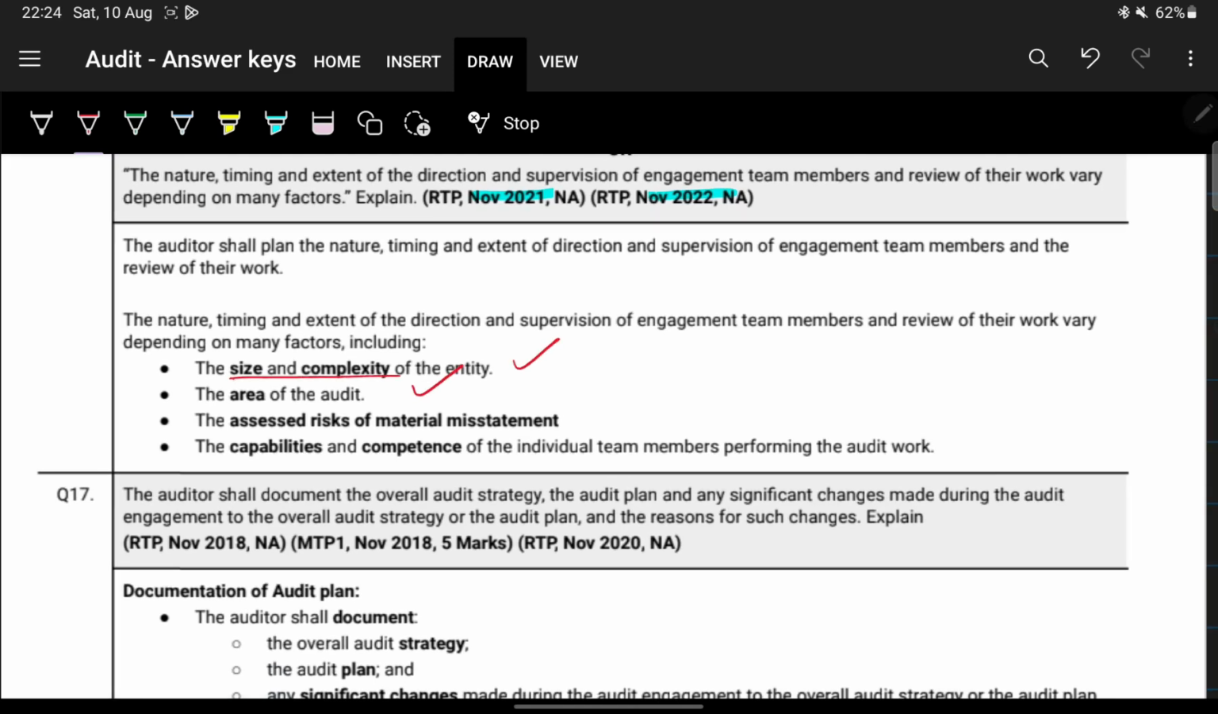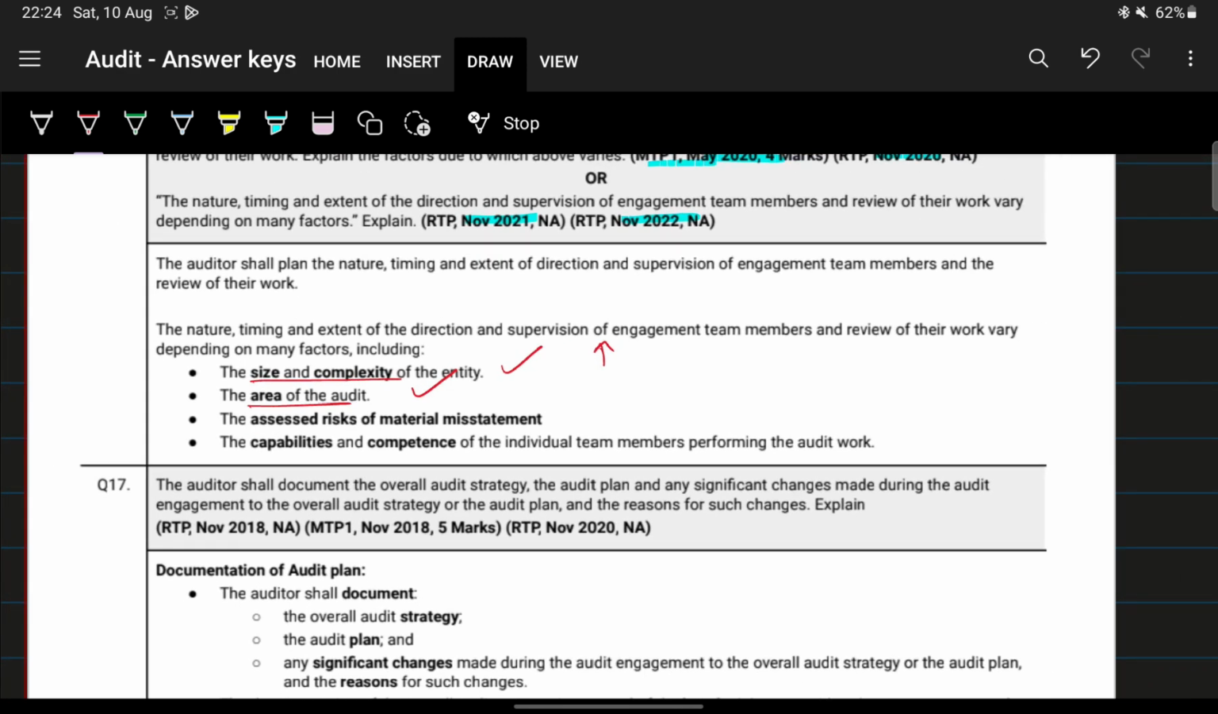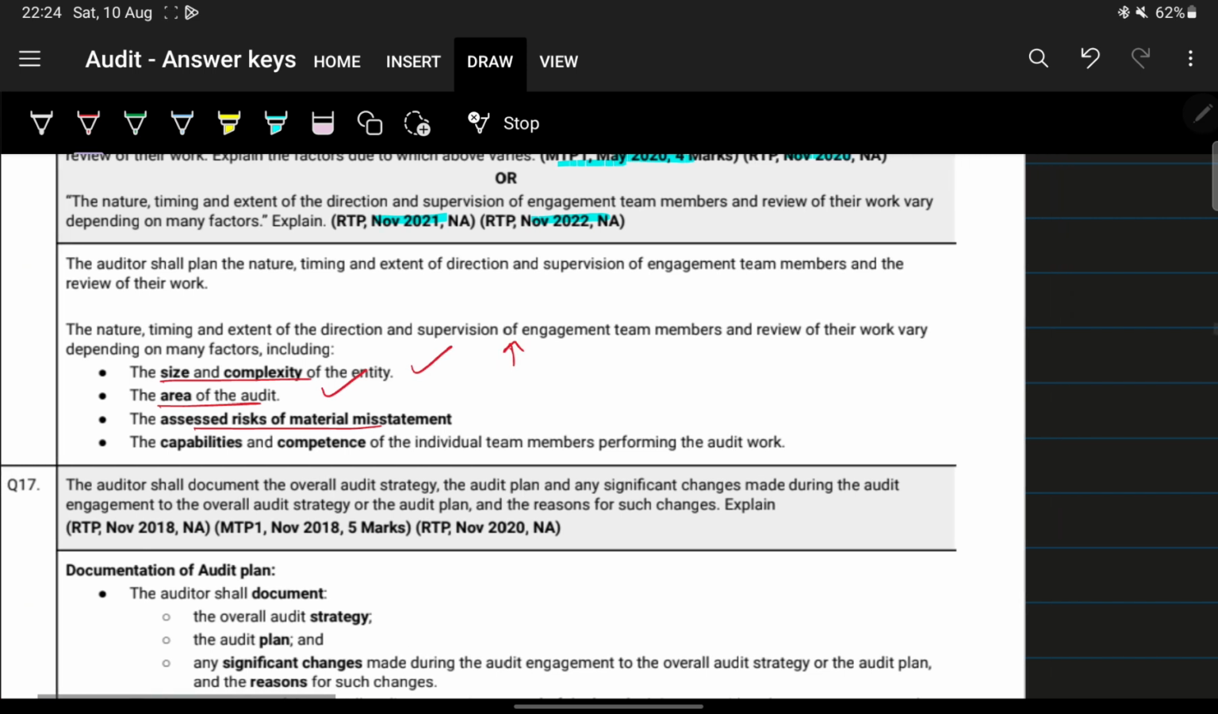Okay, so size and complexity: the bigger the firm, the more supervision and direction will be required. Area of the audit, meaning are you checking the inventory, the sales, or only the book entries? Depending on what you are checking, the nature, timing and extent of direction, supervision and review will change. And the assessed risk of material misstatement, the ROMM. And lastly, the capability and competence of the individual team members.